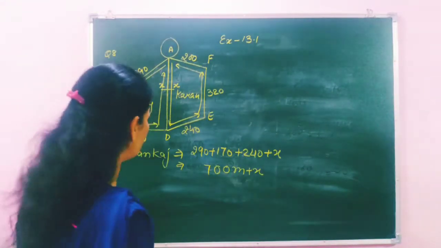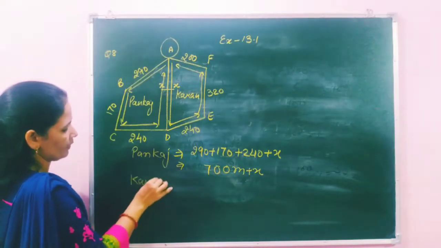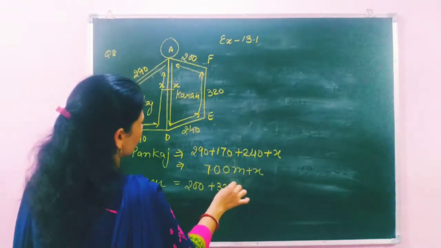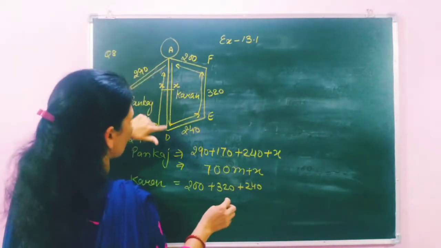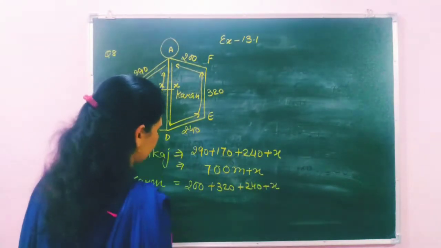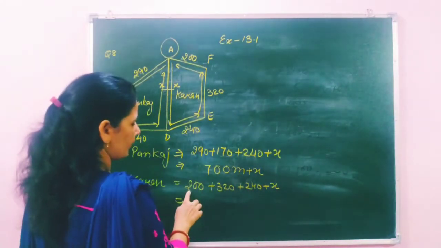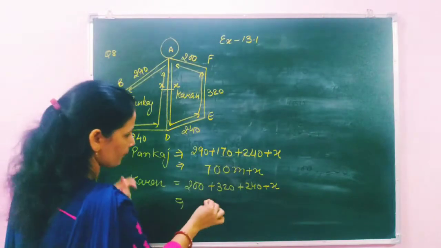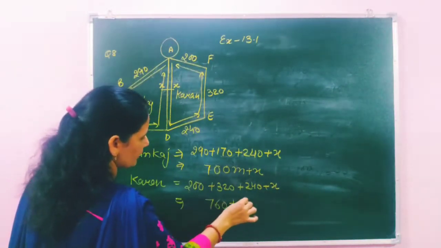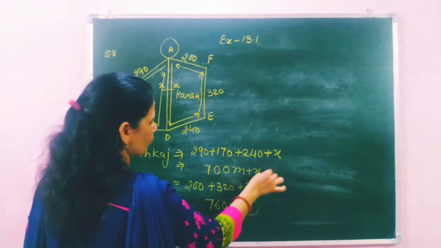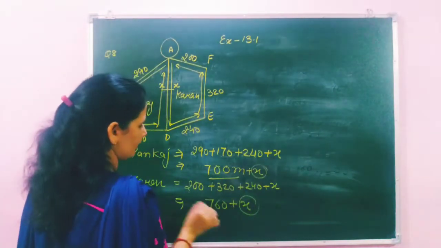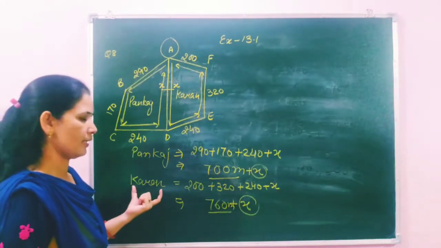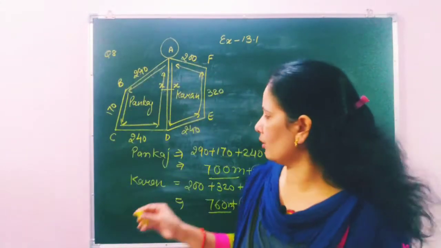Then after we have to find the distance covered by Karan. Okay. The covered distance is 200 plus 320 plus 240 and this distance is common between both, so here we will write x. Now 200, 300, 400, 500, 500 plus 2, 700, 760. Okay. 760 plus x. Students, here we observe x and x both are the same, but here is 700 meter and here is 760 meter. So who covered more distance? Karan. So Karan has covered more distance.